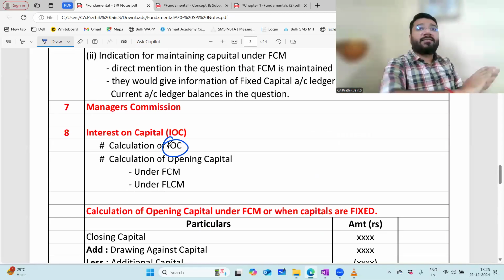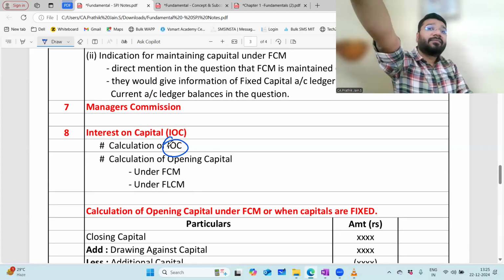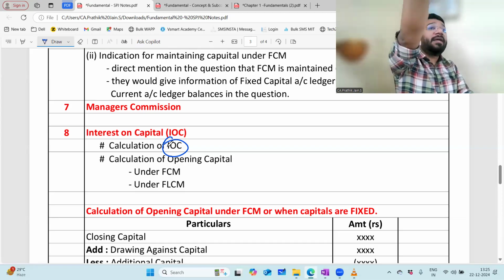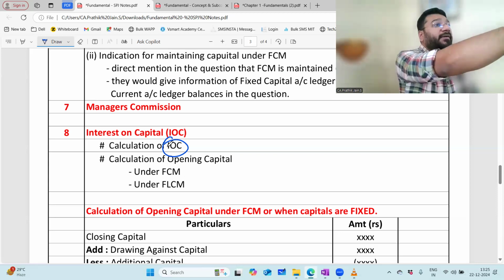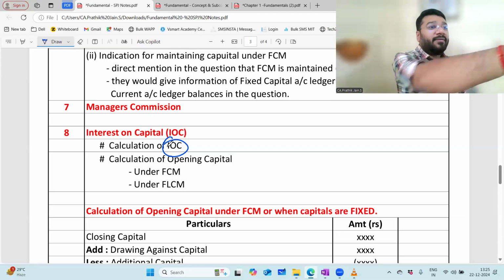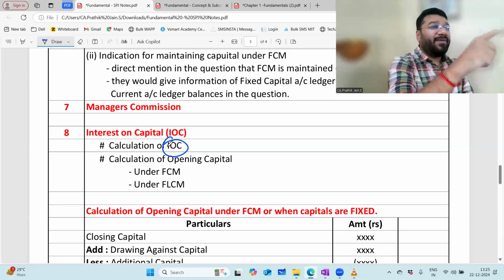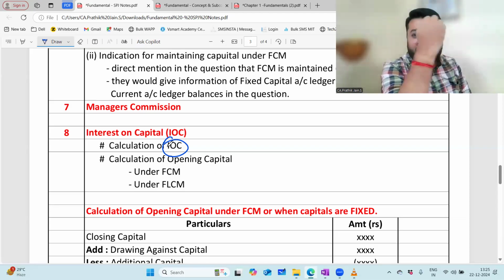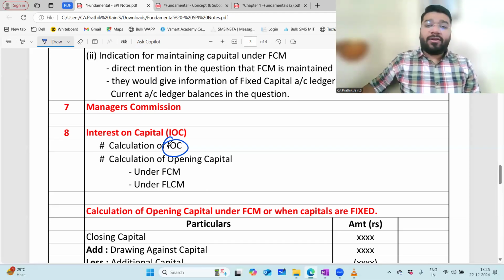Everybody, wait, I'll ask. From the last. Interest on capital on opening or closing capital? Opening. Okay. All of you say opening. Anybody says closing? Opening capital. Not closing capital.